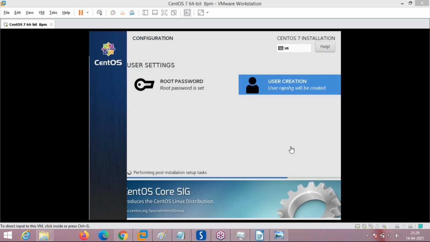So today we saw the installation of the CentOS 7 operating system. Task for you: download the CentOS 8 operating system, or even RHEL 8 and RHEL 7, from your own side, and install it. First, do the GUI installation. I have shown you the CentOS 7 GUI installation. Now download CentOS 8 or RHEL 8 or RHEL 7 by yourself, install it in GUI mode, and practice.